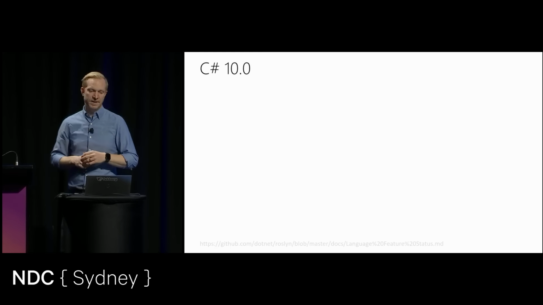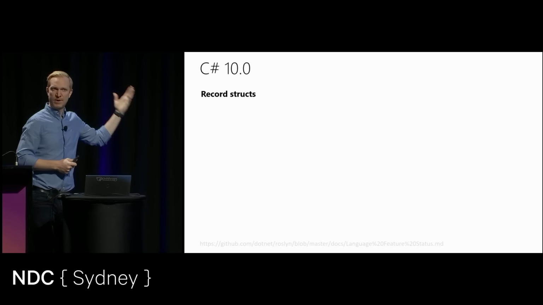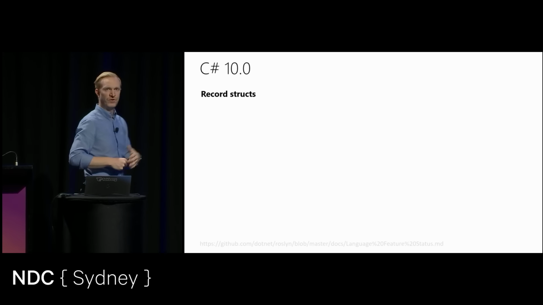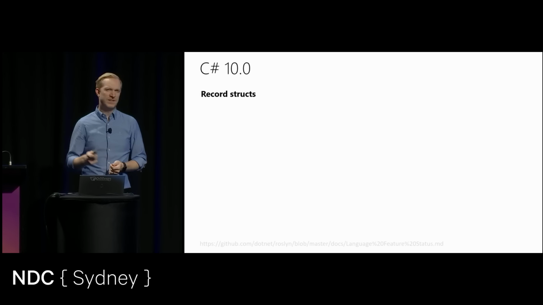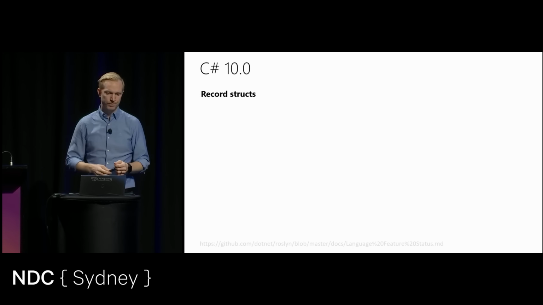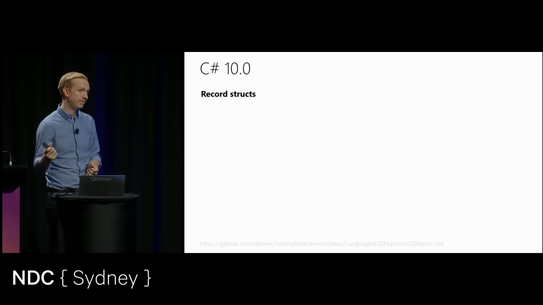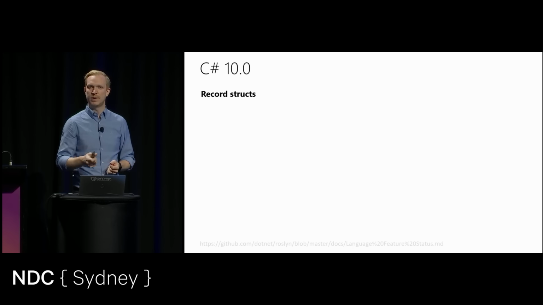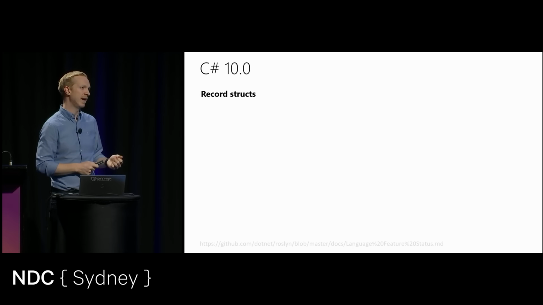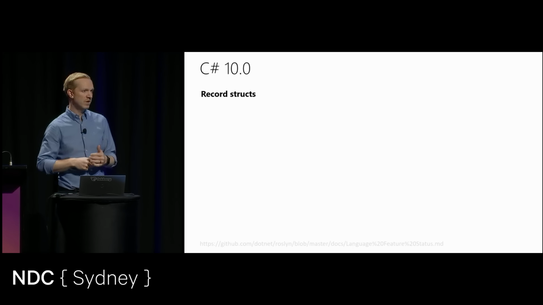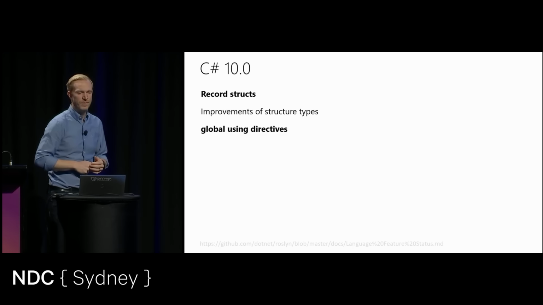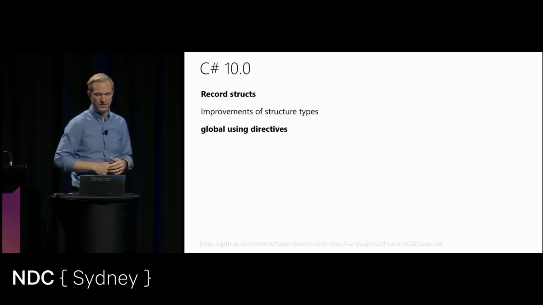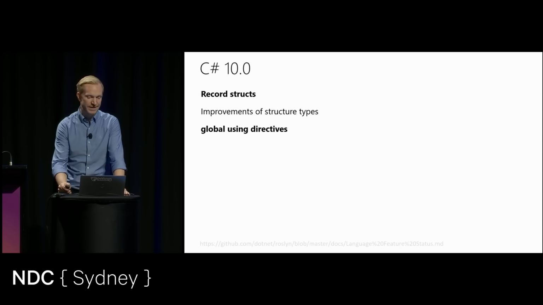So C# 10 introduces another way of producing a record. You can use a record struct, depending on where you want that to be located. Now, I said that record classes are mutable. Record structs are not. You have to append the read-only keyword if you're doing a record struct. Otherwise, it won't be read-only, or otherwise it won't be immutable. There are some improvements. They have global using directives. So we could say that we have globally introduced something that we're using in our entire application.